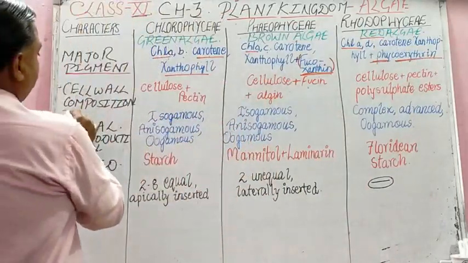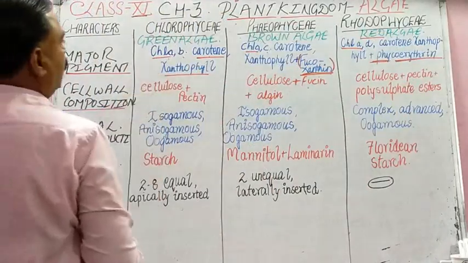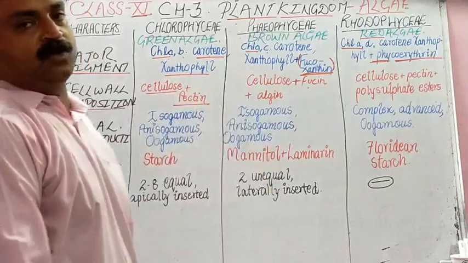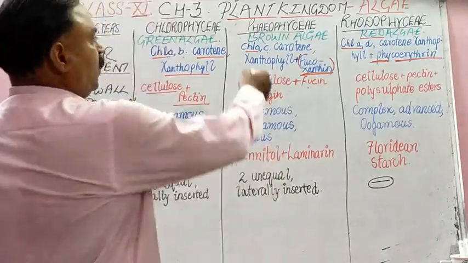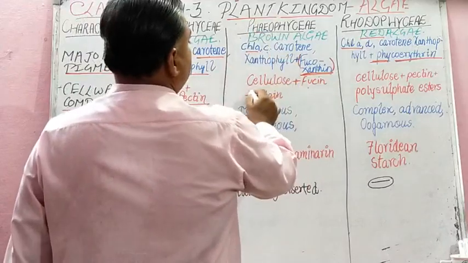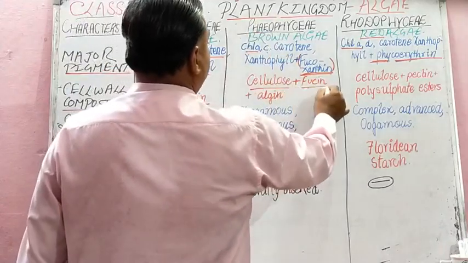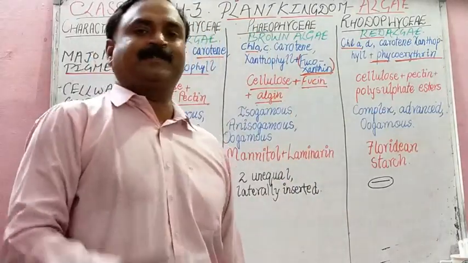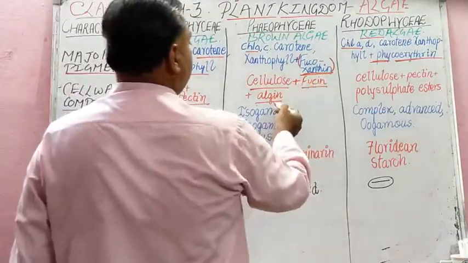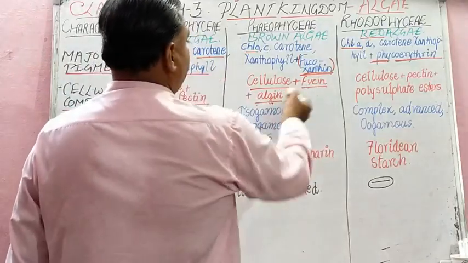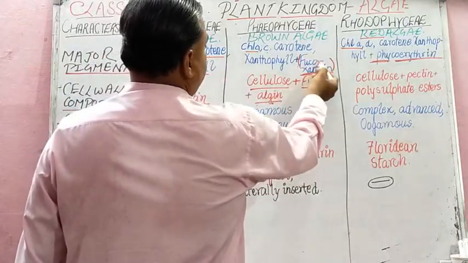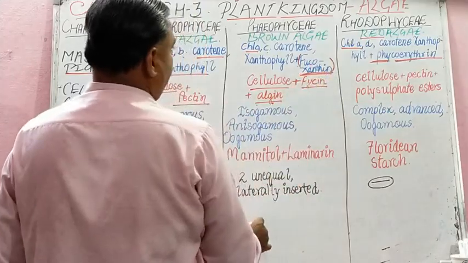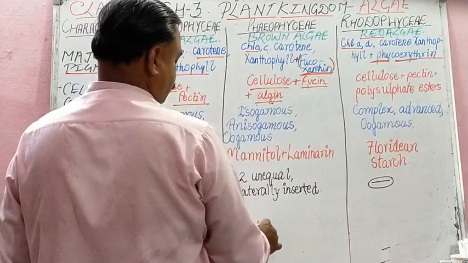Then, students, cell wall composition. The cell wall of chlorophyceae is composed of cellulose and pectin. And the cell wall of phaeophyceae is composed of cellulose, fucin and algin. You can write fucinic acid or alginic acid also. Students, by fucoxanthine you can remember fucin, and one example of phaeophyceae is Fucus also.